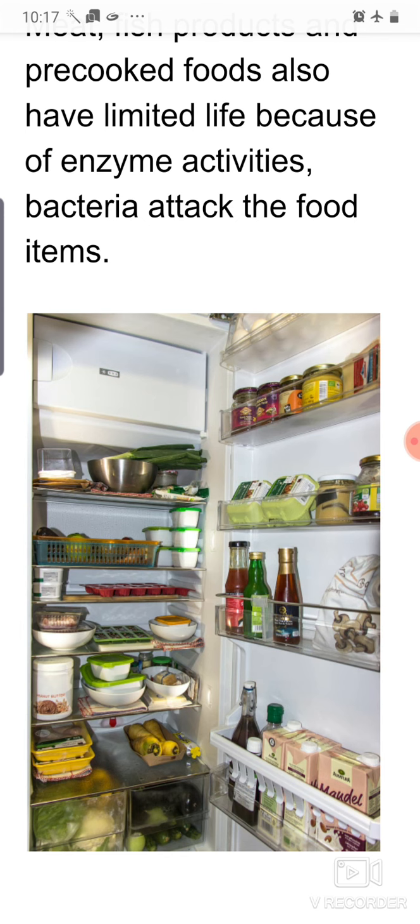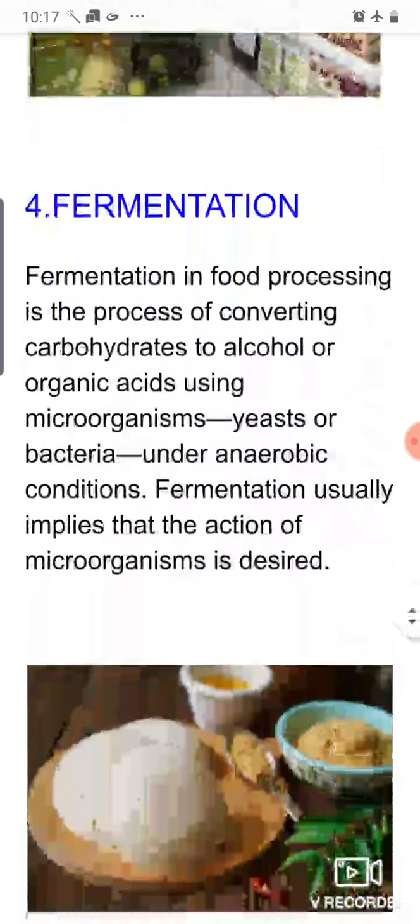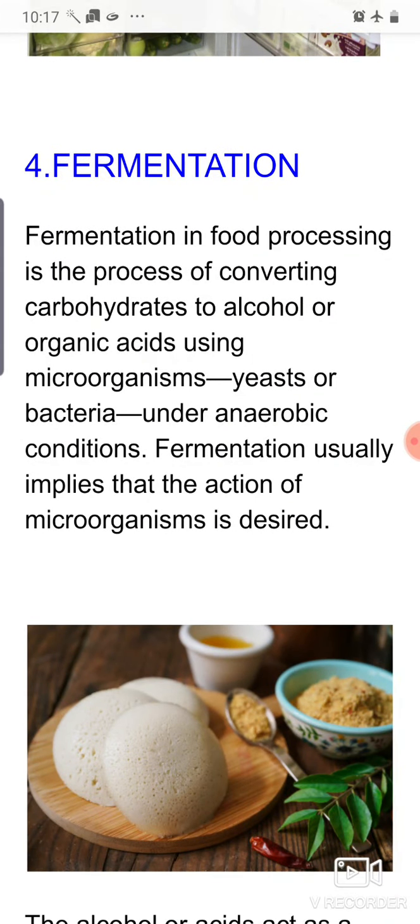Okay. So the next method is fermentation. I think we have discussed fermentation in fungi, that the yeast that is used for making bread, alcohol also, that process is called fermentation. So fermentation in food processing is the process of converting carbohydrate to alcohol or organic acids using microorganisms, yeast or